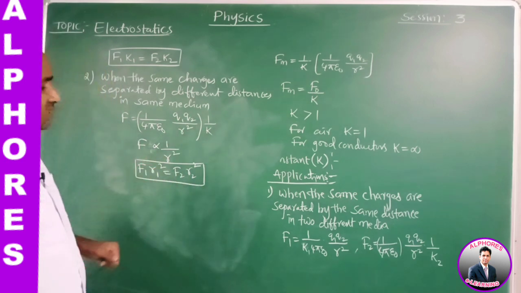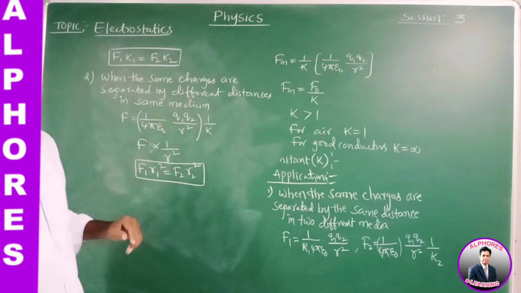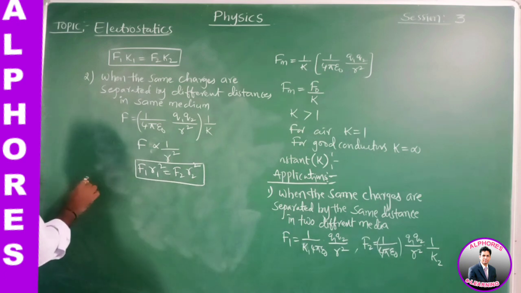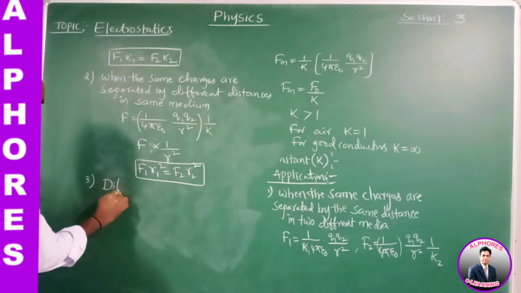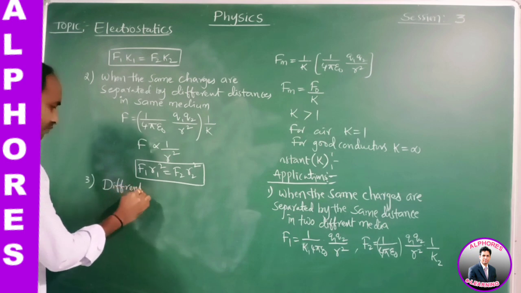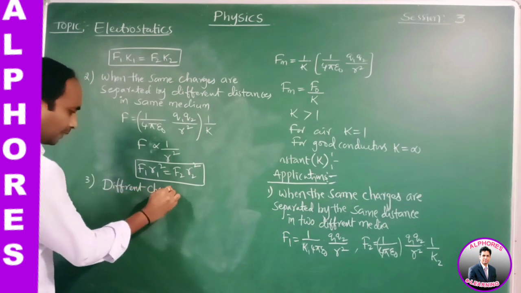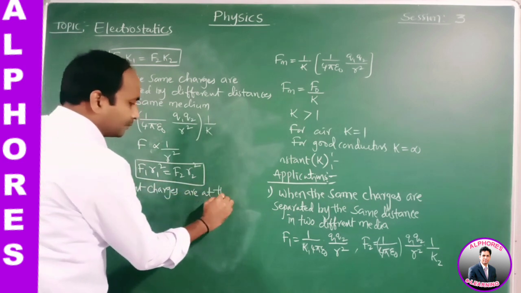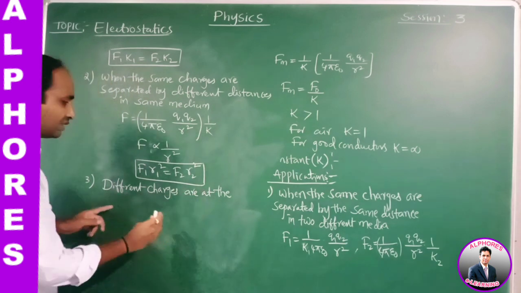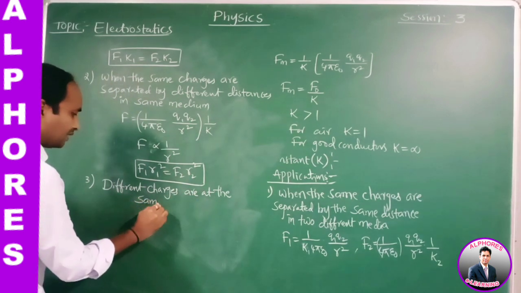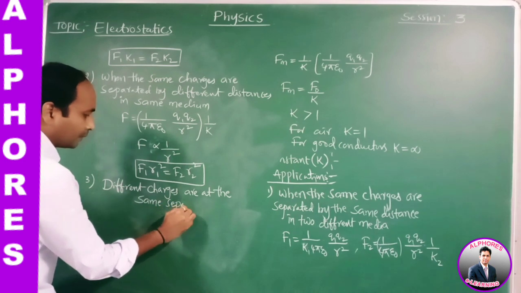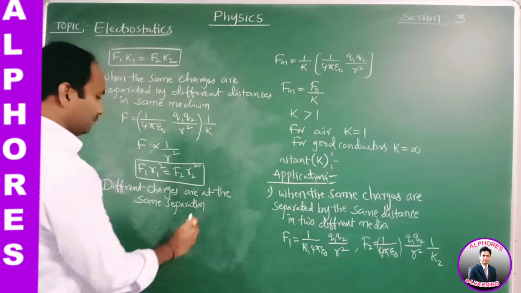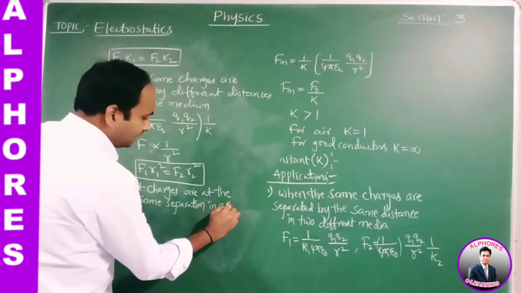Next, the third one: different charges at the same separation in a given medium.